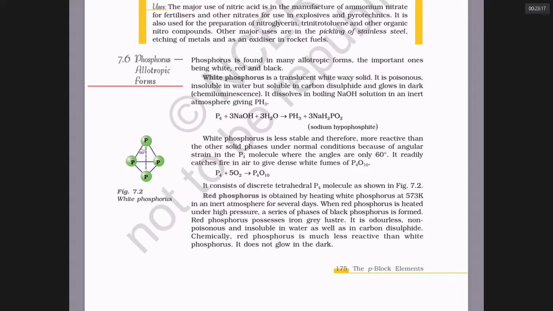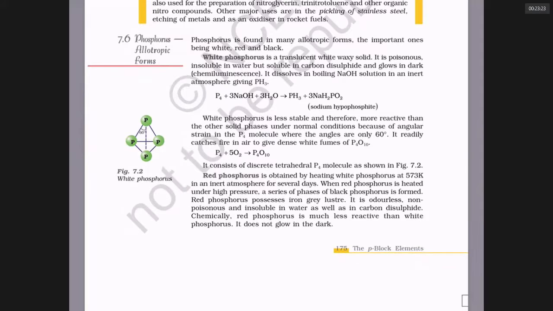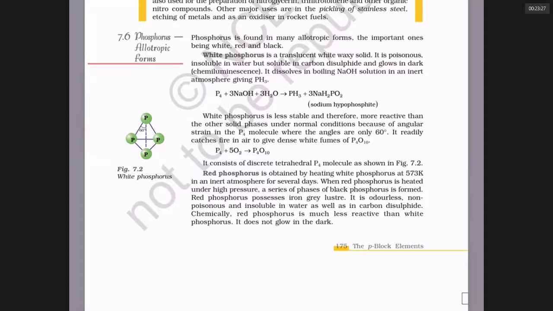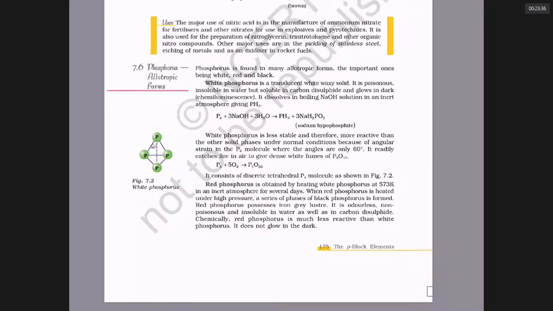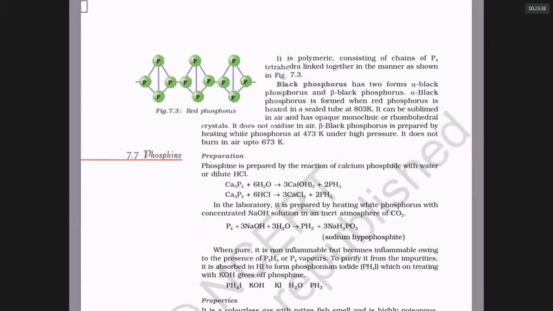White phosphorus is colorless, odorless, poisonous. Red phosphorus is not nearly as poisonous as white phosphorus. And red phosphorus is less reactive than white phosphorus because white phosphorus has discrete P4 molecules with a PPP angle of 60 degrees. Red phosphorus is a polymeric substance. The angle is wider. Black phosphorus has, of course, 2 forms, alpha black and beta black.